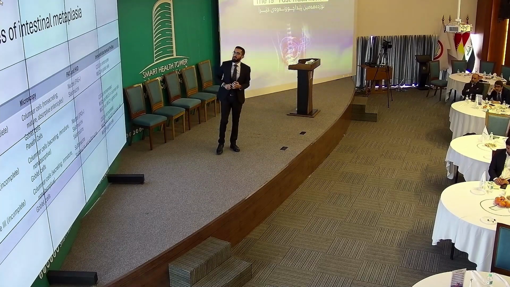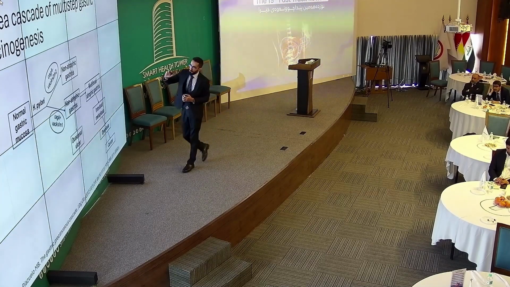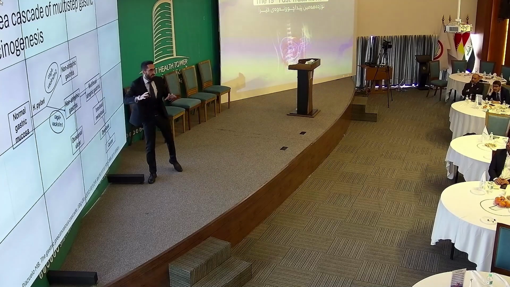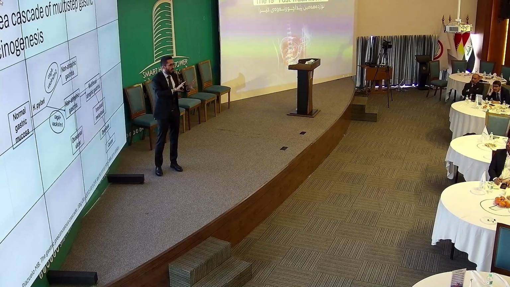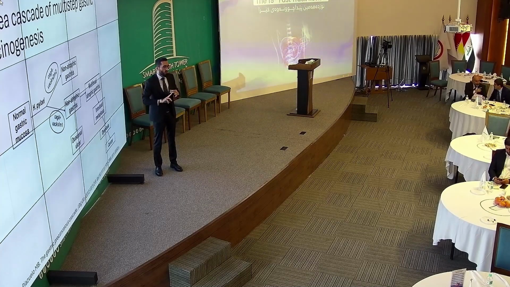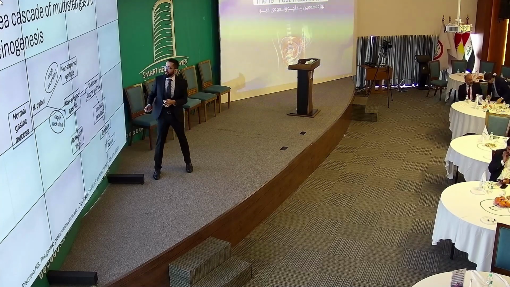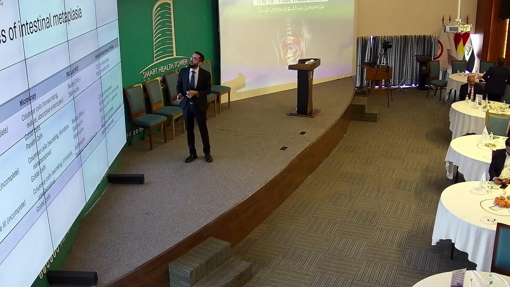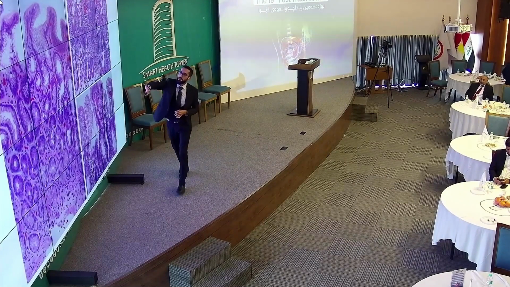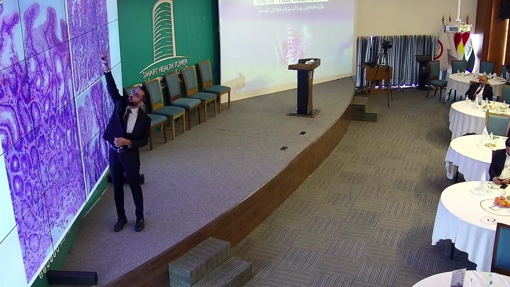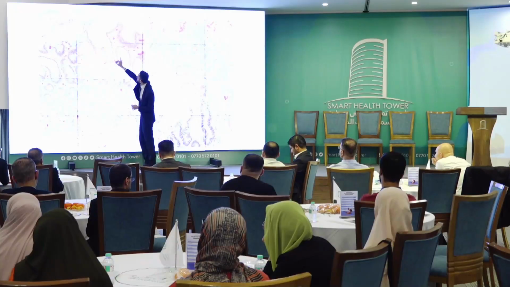Now, some points about these components of the cascade. So atrophy refers to a reduction in the number of the normal glands within the stomach. This is either due to loss or due to their replacement by metaplastic glands. Intestinal metaplasia, this is an example. This is a normal stomach. This is the lumen on top. This is the surface epithelium. These are the gastric glands.